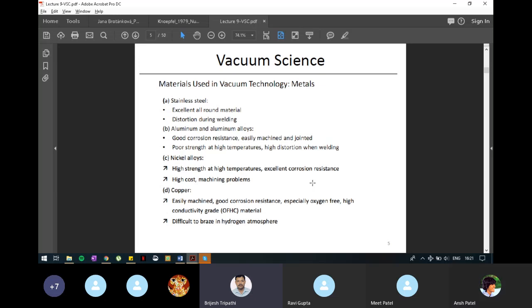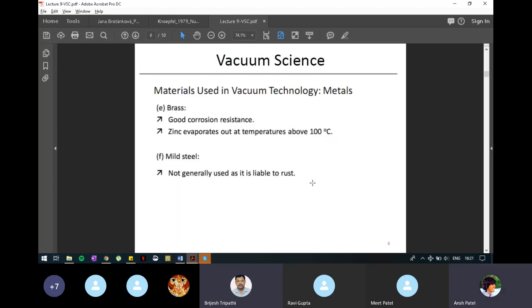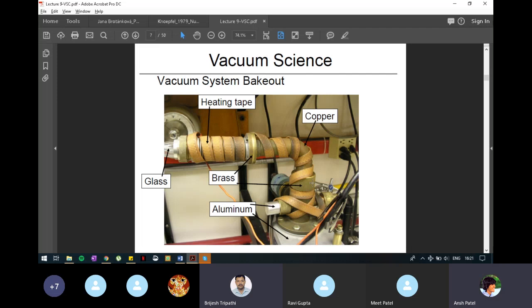Okay. Now go to the next one. Next slide. The next is brass. It has good corrosion resistance. But one of the drawbacks is if you are using it at a temperature greater than 100 degrees Celsius, zinc will evaporate from it. So it will not remain brass. It will become a new composition which may have a different strength. And evaporation of zinc may create some problem during the process. Then mild steel is not generally used as it is liable to rust. Okay. Now go to the next slide. You can see one part of a bigger vacuum system is shown.